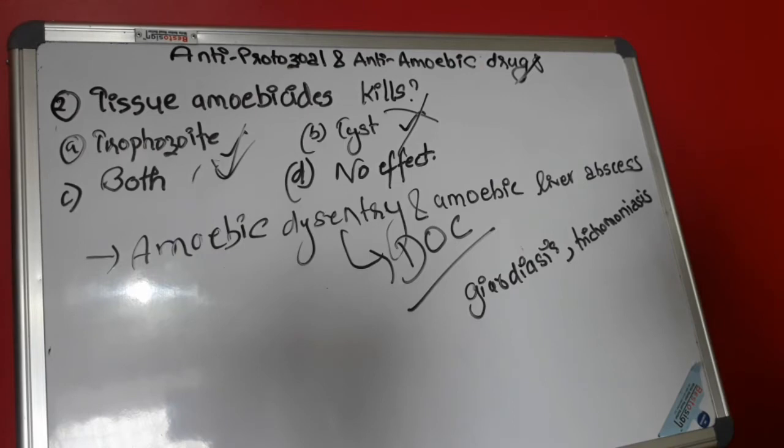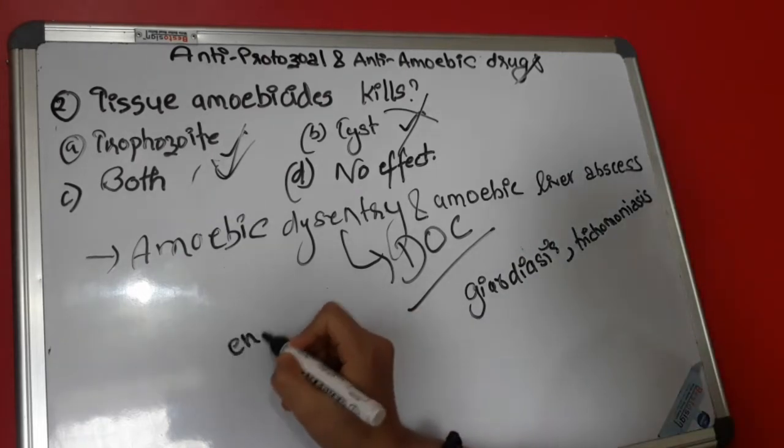They are also used in the treatment of anaerobic bacterial infections. Sometimes metronidazole, or tissue amoebicides, are used for the treatment of anaerobic bacterial infections like endocarditis.